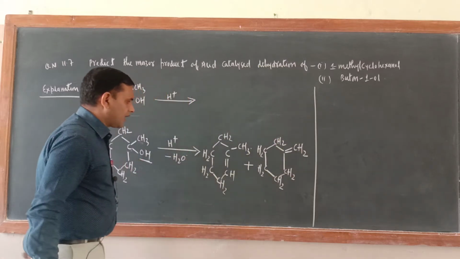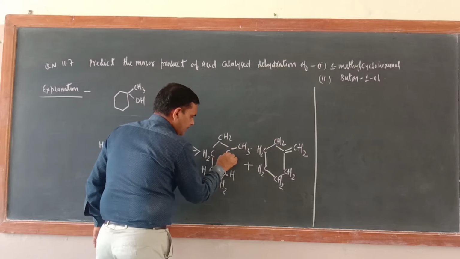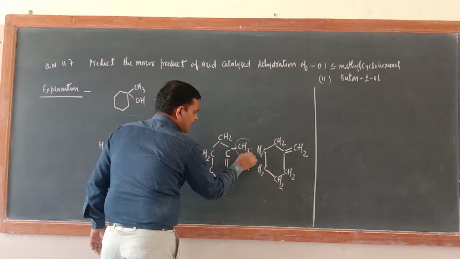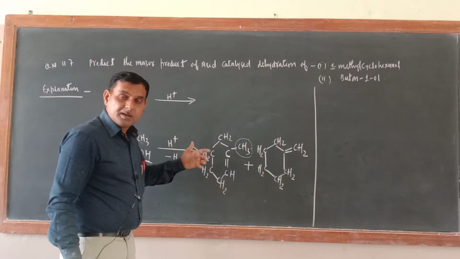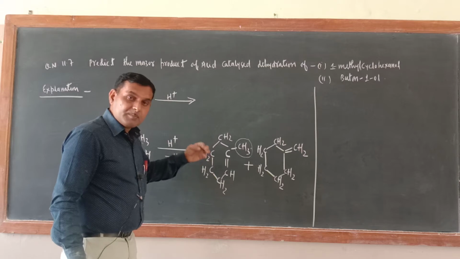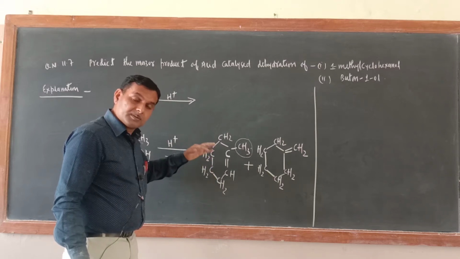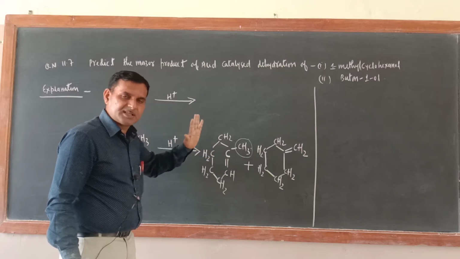So we have got two alkenes. Now try to understand. This is the double bonded carbon atom. Now one alkyl group is there. According to the Saytzeff rule, which alkene is more stable? The more alkylated. With the double bond, the greater the number of alkyl groups, the greater the stability. That is the Saytzeff rule.